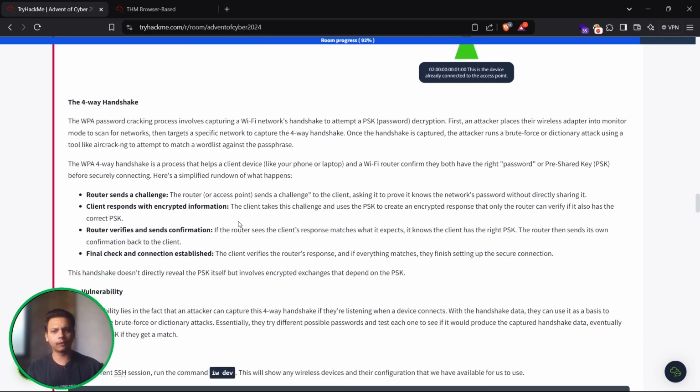The four-way handshake. The WPA password cracking process involves capturing a Wi-Fi network's handshake to attempt PSK decryption. First, an attacker places their Wi-Fi adapter into monitor mode to scan for networks, then targets a specific network to capture the four-way handshake. Once the handshake is captured, the attacker runs a brute force or dictionary attack using a tool like aircrack-ng to attempt to match a word list against the passphrase.